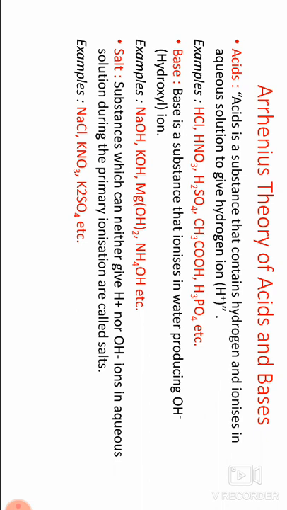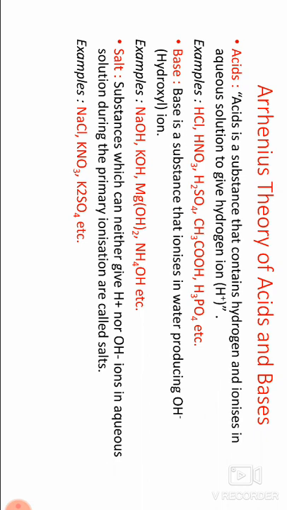Base. A base is a substance that ionizes in water producing OH minus, or hydroxyl ion. Examples: NaOH, KOH, Mg(OH)2, NH4OH. Salt.